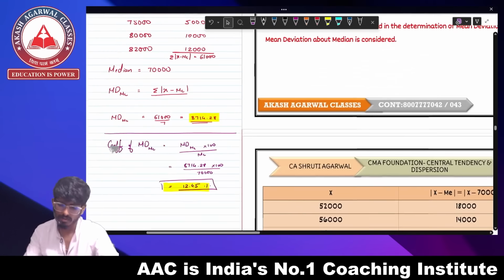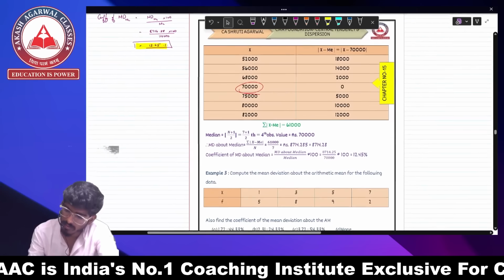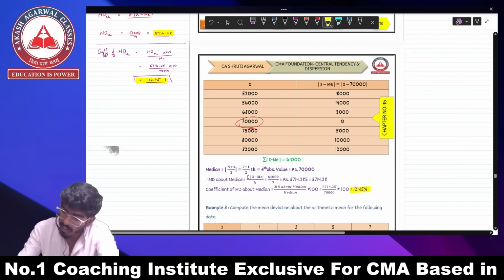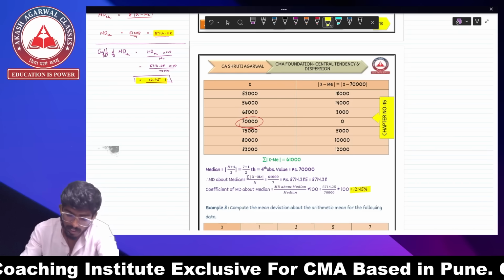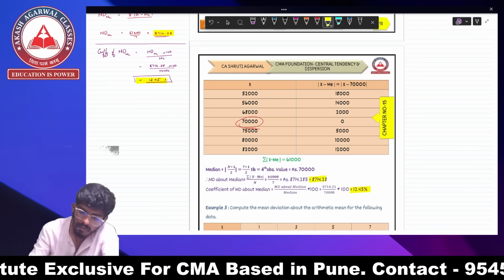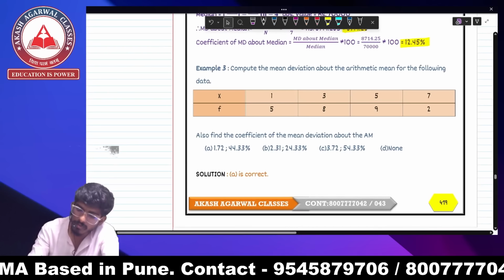Okay, so let's get to the next question. We can see over here the coefficient of mean deviation they have found, and which we have calculated, is the same, and also the mean deviation, that is 8,714. So both of them are right. Compute the mean deviation about arithmetic mean from the data.